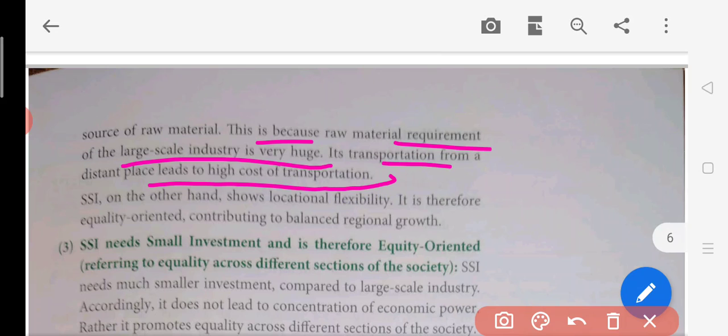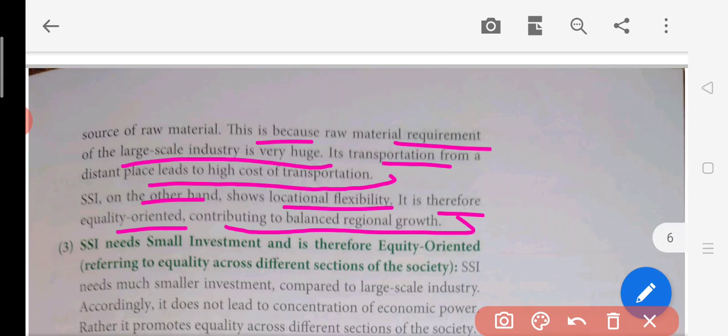But this is not the case for small scale enterprises. They can be located very easily because neither too much raw material is required, so transportation cost is very less in small scale industry, and they can easily be set up at any place, means they are flexible. So SSI on the other hand shows location flexibility. It is therefore equality oriented, contributing to balanced regional growth.